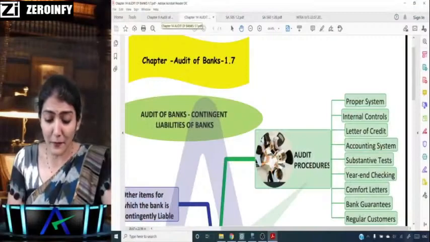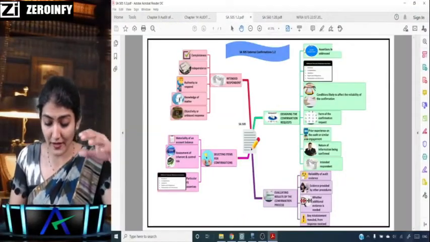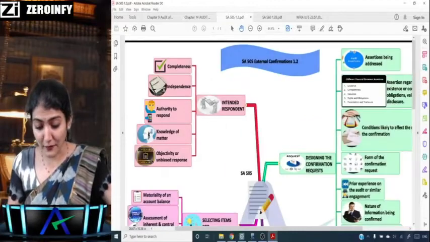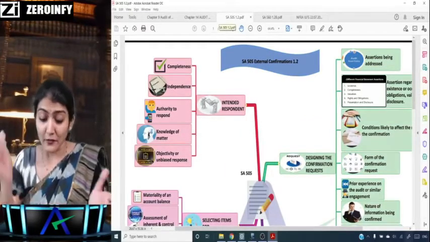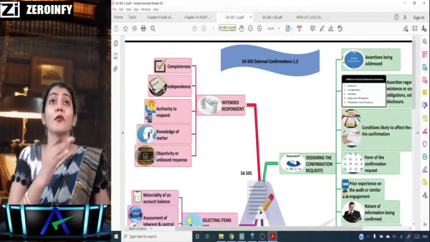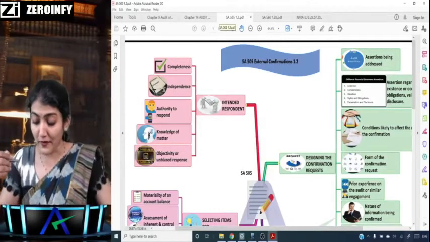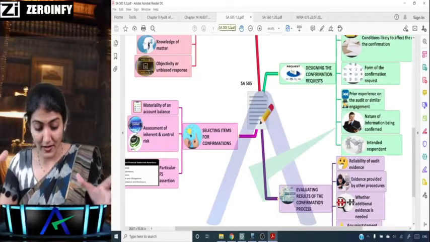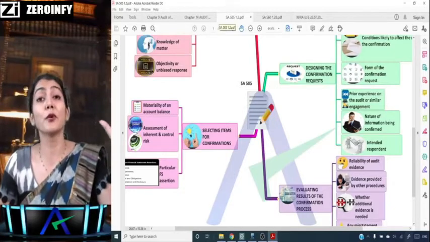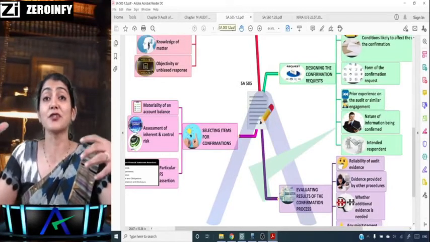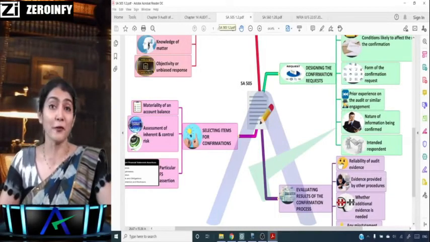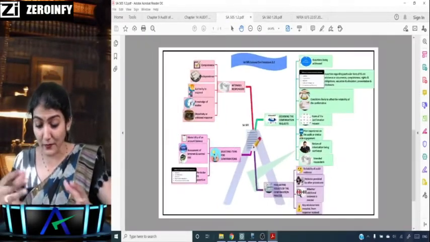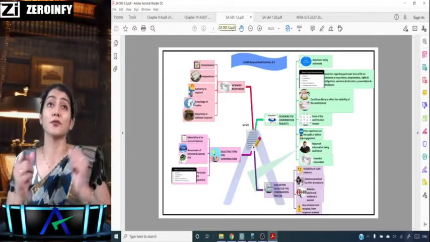Right. So maybe if I could show you a few others, like say this is external confirmation. Obviously many of the mind maps have been broken into more than one. So this is 1.2, and there is also the 1.1 for SA 505 external confirmation. It's like the flow chart you've studied, a graphic presentation of each part of the entity's control system. It gives you a bird's eye view in a concise way, so this is also a concise way to revise.